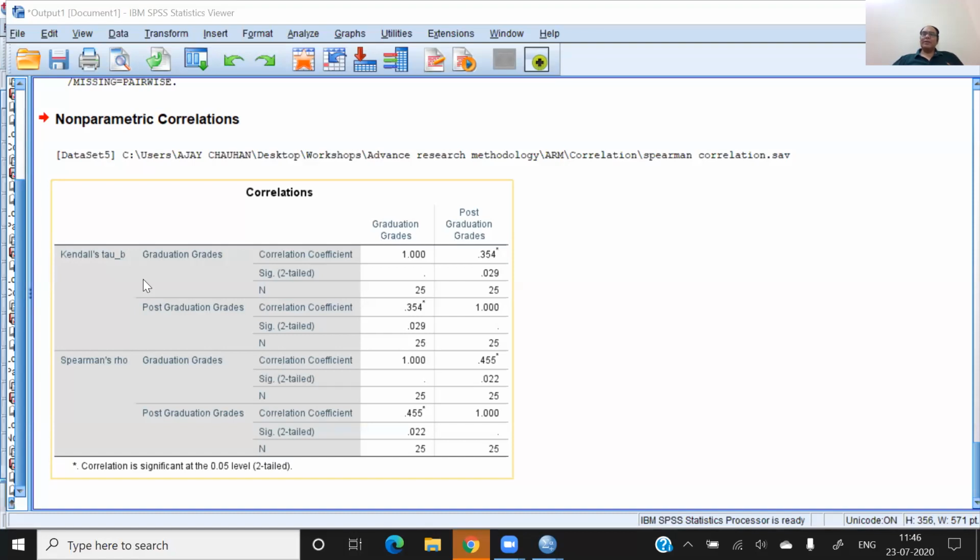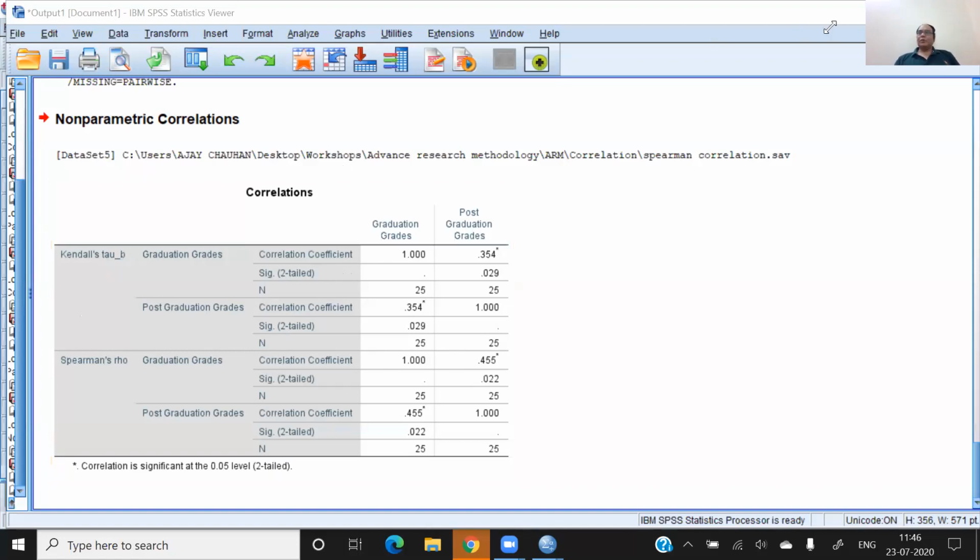Not only in this example, whenever you apply the non-parametric correlation between the variables, the Kendall-Tau is more relevant as compared to Spearman correlation. So you have to report this Kendall-Tau correlation also. It is more relevant, always comes less than the Spearman, and it is showing you the true picture of the non-parametric correlation between the two.